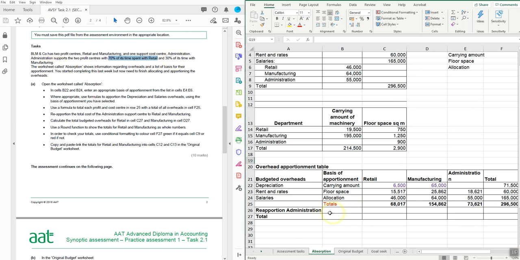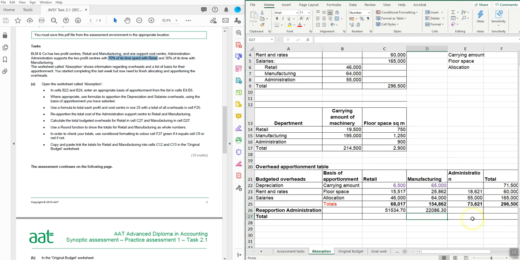So under retail it's going to be the total of administration. Have I got that right? No, the total of administration there, and we're going to just multiply that by 70%, and then do the same again, multiply that only this time by 30%.